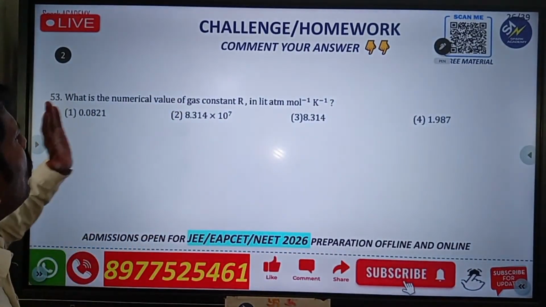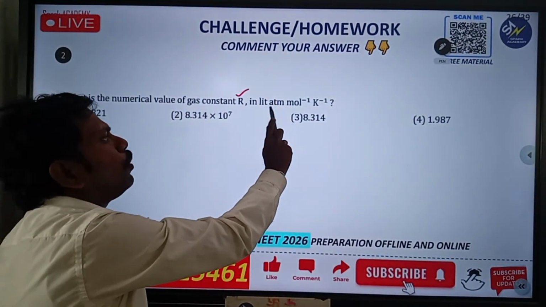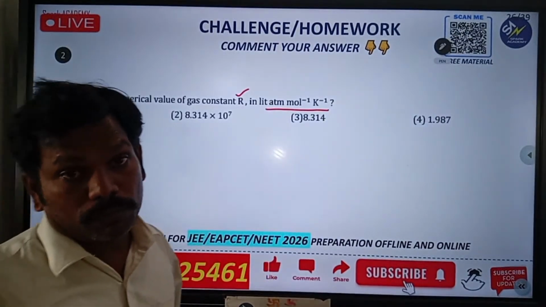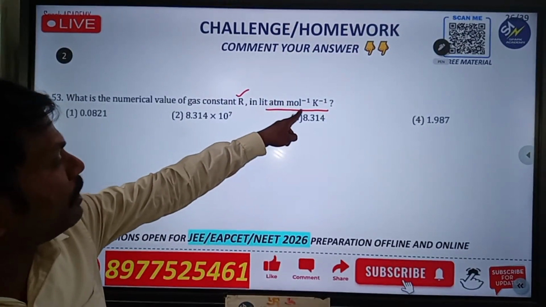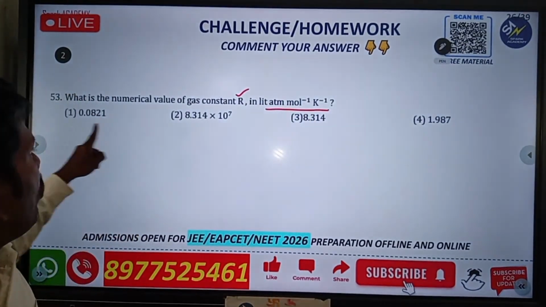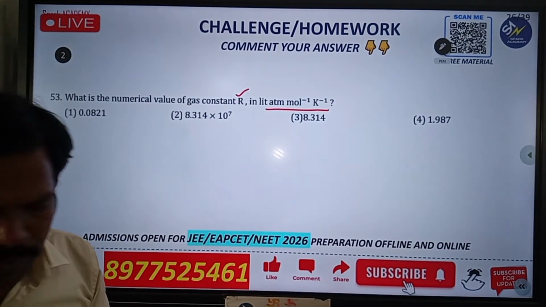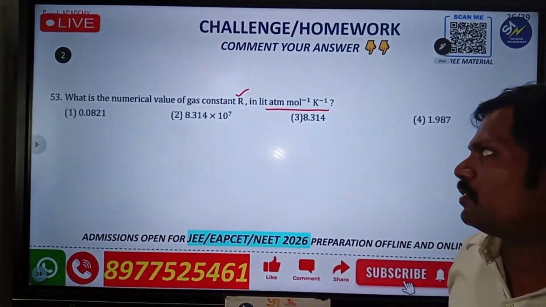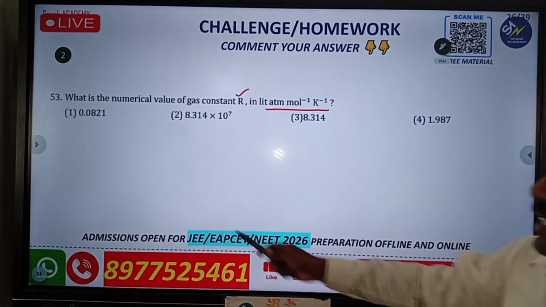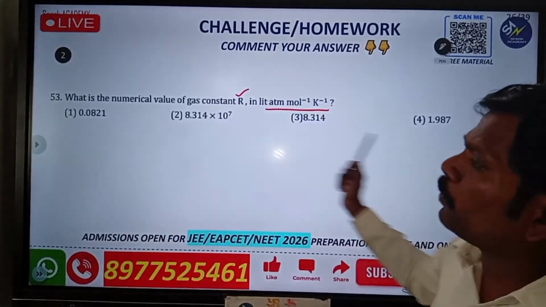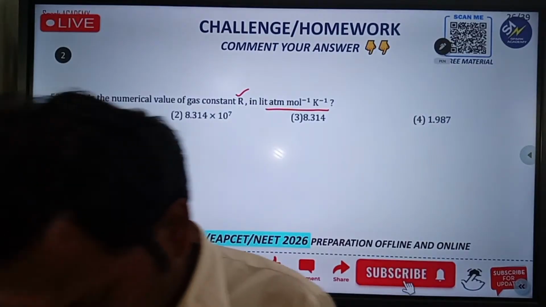This is the one. What is the numerical value of gas constant R in liter atmosphere mole inverse Kelvin inverse? I already told you different types of units and values are there. Please choose carefully. Joules is different, liter atmosphere is different, and mole per liter is also different. This value is also correct, but among these four values, you have to choose the correct one. That is the main important point.